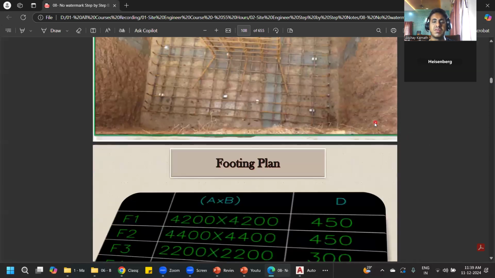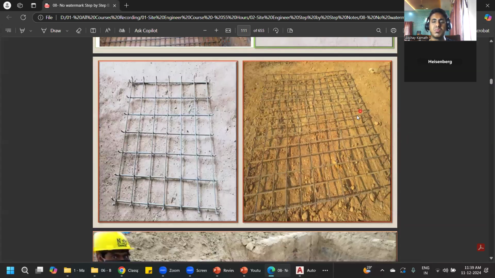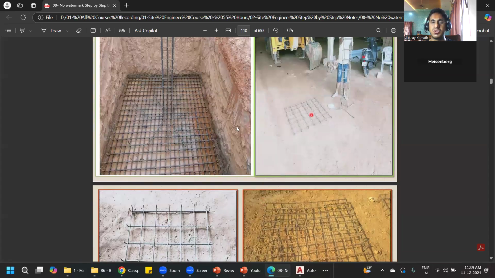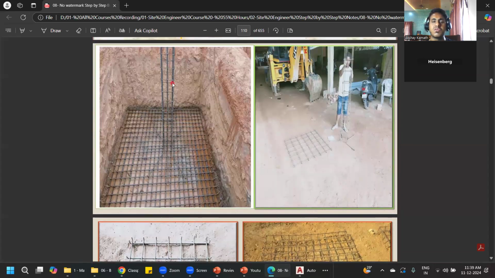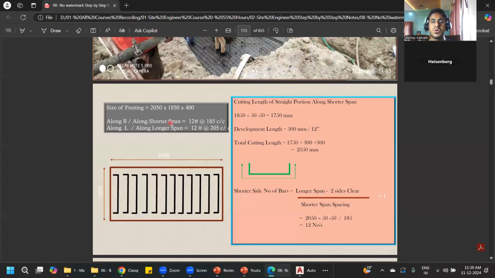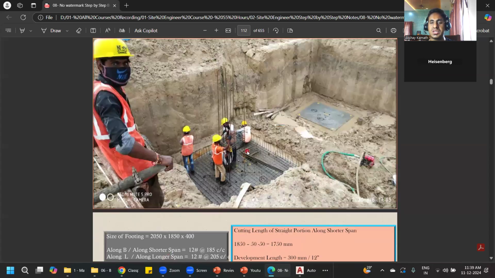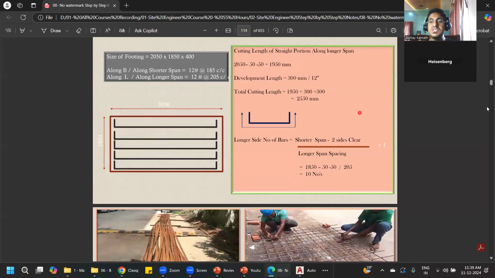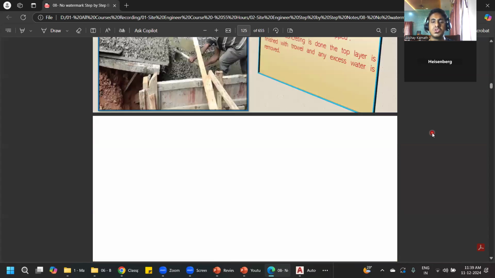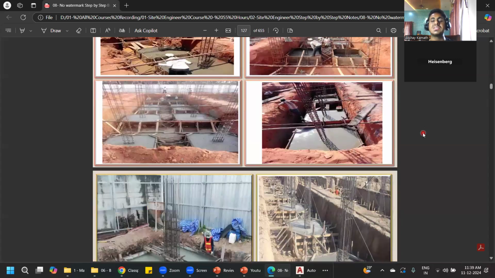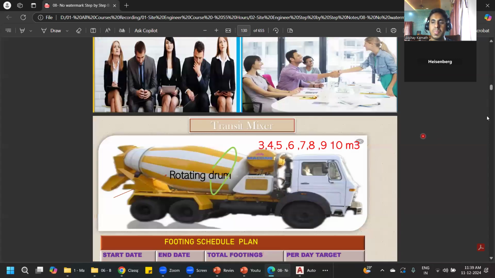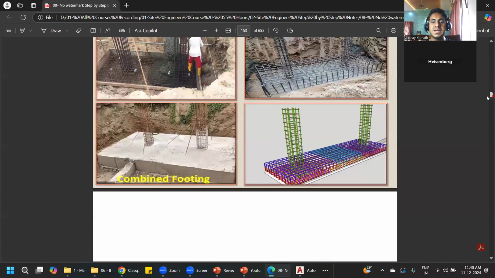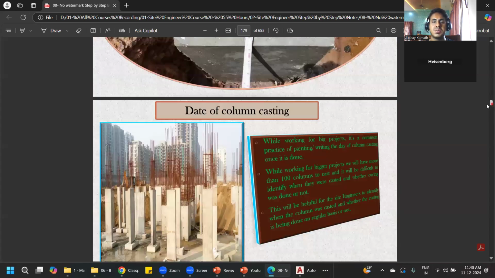Yes, sir. So in the site execution course, I'll teach you all these things, how to do the execution right from start to end. Each and everything: what this bar is, how to prepare the bar bending schedule, how to read the drawings for the column and the footings. How it is done practically on the site, how much excavation should be done, what the thickness of the PCC is. You should know these things initially. If you know all these things, tomorrow you can go for any site visits. Okay, sir. So this entire thing, whatever I'm showing you, is almost a 600-page PPT.